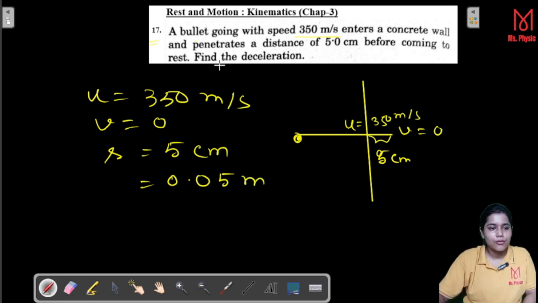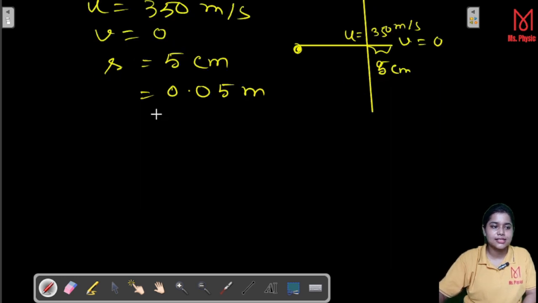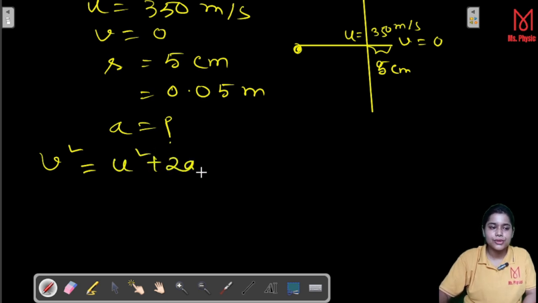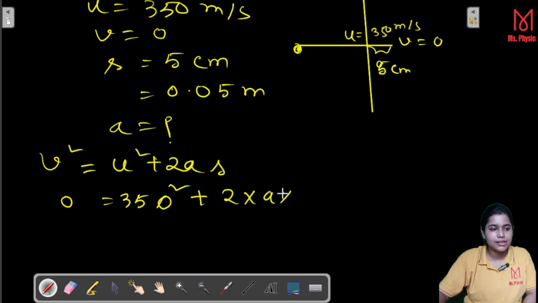Now we have to calculate the deceleration, which is a. So I think now we have already understood which formula we have to apply. Kinematic equation, v square is equal to u square plus 2as. Now you put the values: v is 0, u is 350, 350 square plus 2 multiplied with a multiplied with s, that means 0.05.